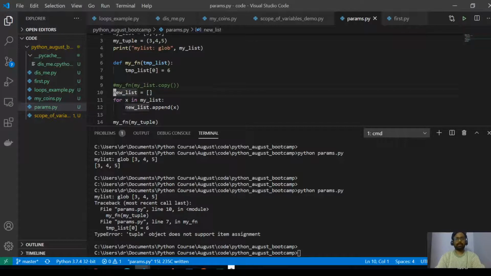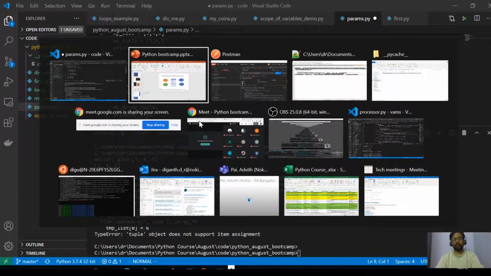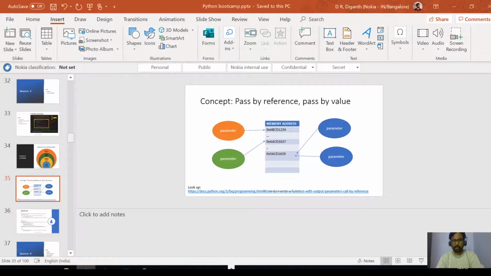So that is the main difference if you are coming from a C++ background. By default in C++ it's passed by value. The reason is that in C++ we do memory management. That means we do malloc, calloc, and then we try to delete the memory in C++. That means we have complete control over the memory.